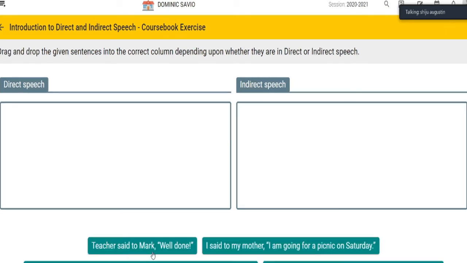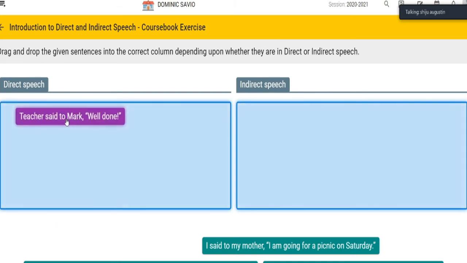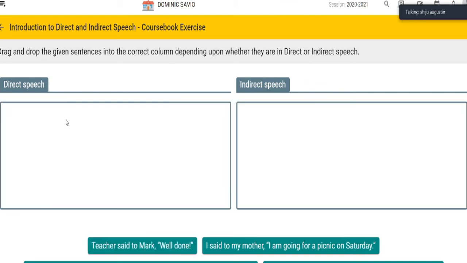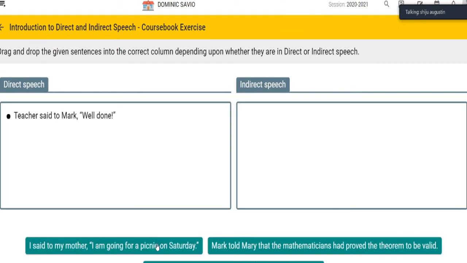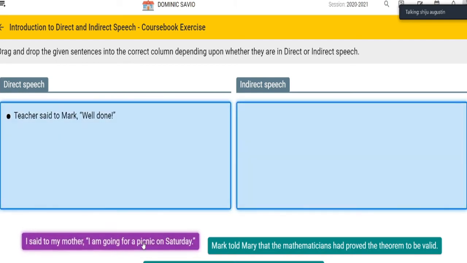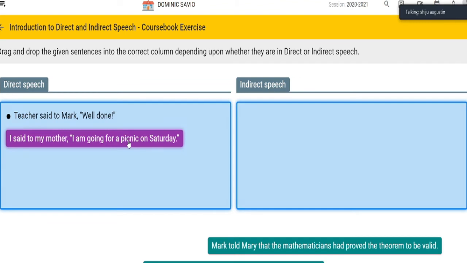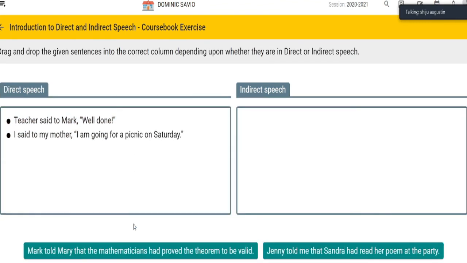Teacher said to Mark, well done. Inverted comma. So is it direct? Let us see whether it is direct or indirect speech. It is direct. I said to my mother, I am going for a picnic on Saturday. Is it indirect or direct? It is direct speech.